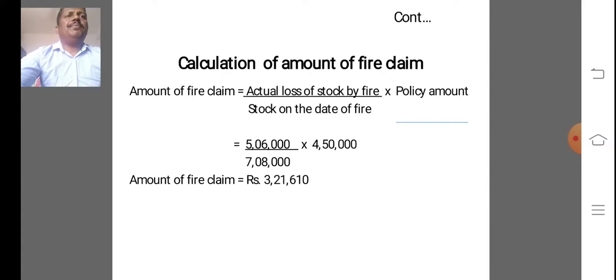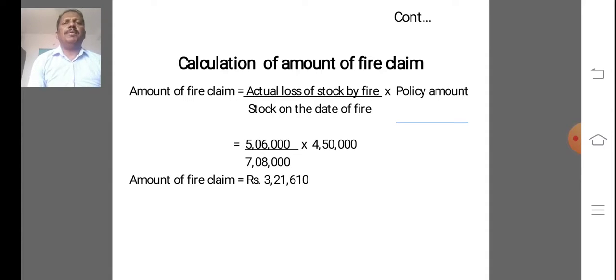When the rate of gross profit and policy amount is given in the problem, and when the rate of gross profit and policy amount is not given in the problem, in that situation we prepare last year trading account if necessary.